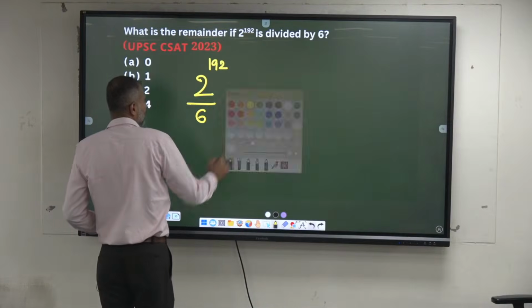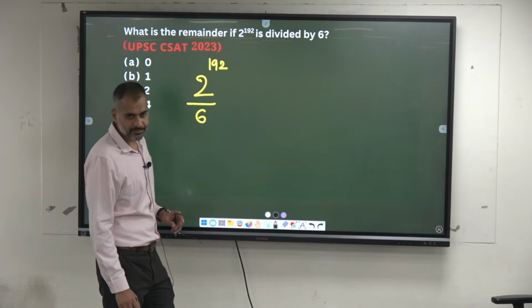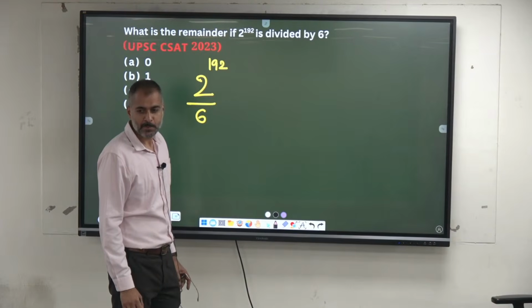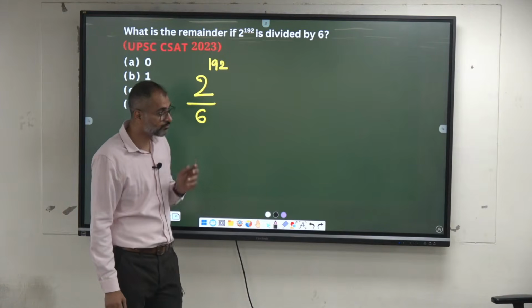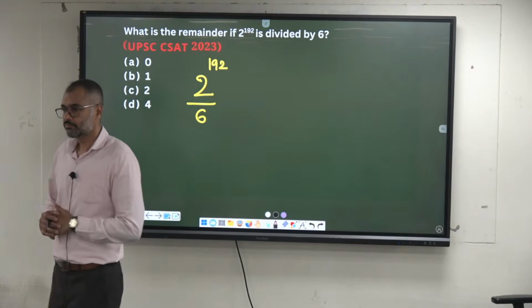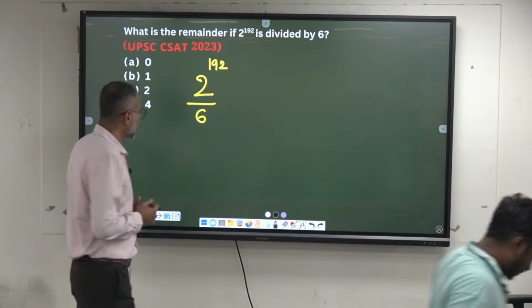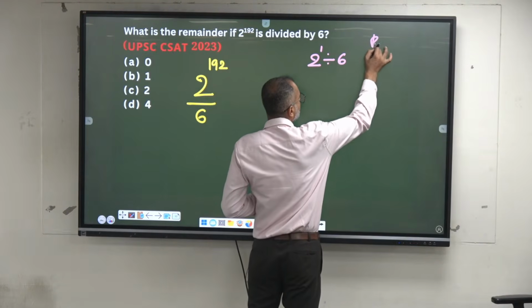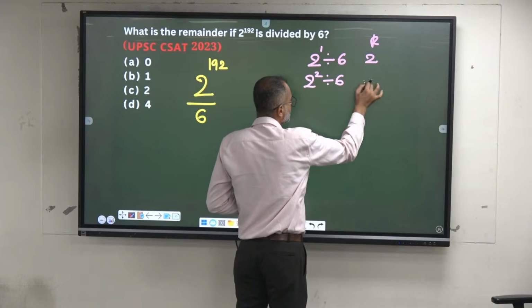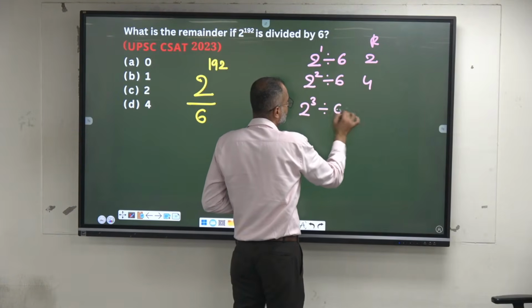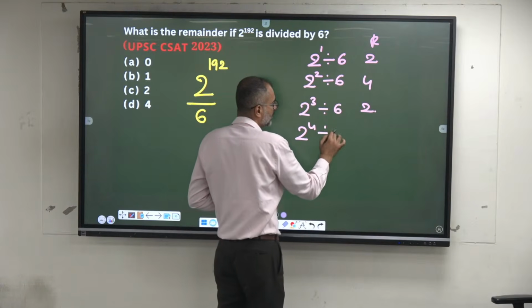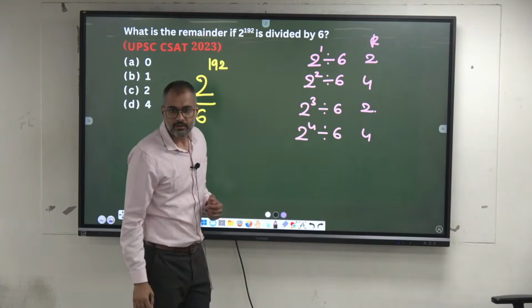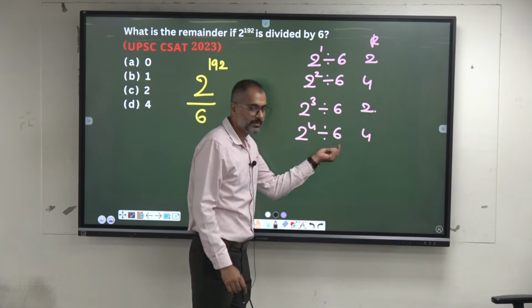Remainder is 1, 4. Okay, look here now. Cycle again. 2 power 1 when you divide by 6, remainder is what? 2. 2 square divided by 6, remainder is 4. 2 cube when you divide by 6, remainder is again 2. 2 power 4 divided by 6, remainder is what? Okay, 2 power 4, 16 by 6, remainder is 4.